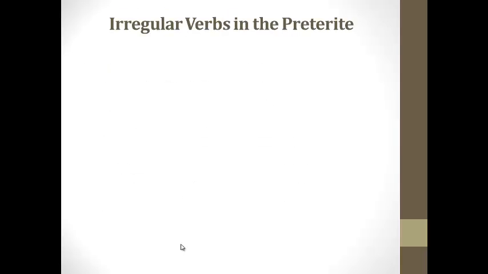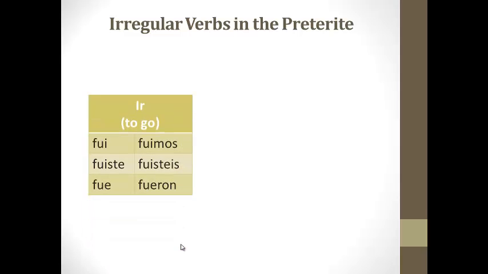Okay, let's look at our irregular verbs. It's up to you. I left you space. You may conjugate the verb all the way out in the preterite, or you can just write the yo form. Depends on your comfort with these irregulars. Okay, the first verb that we have is ir.